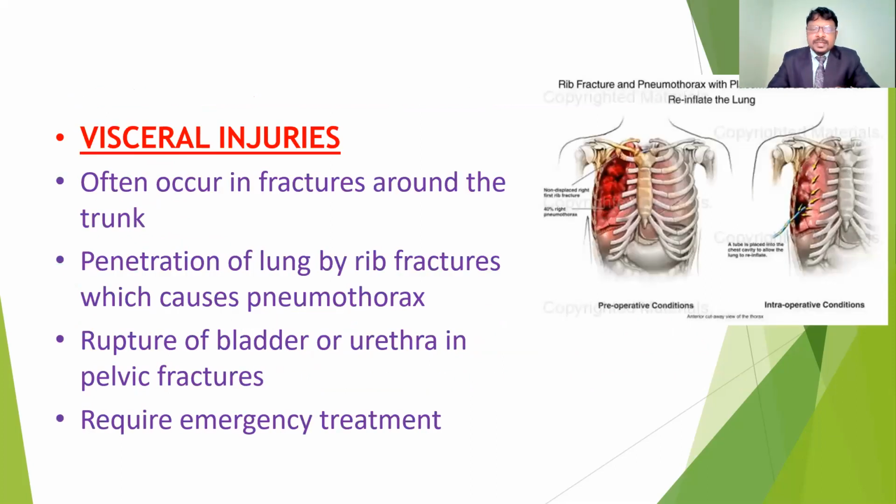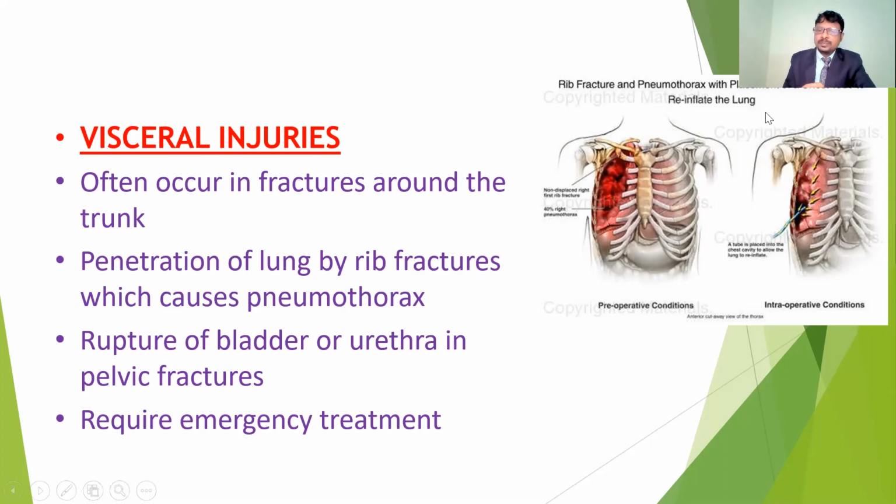Another complication is visceral injuries. Especially after fractures, if the fracture fragments pierce into the organs, we have a chance to get visceral injuries. These are most commonly seen with any injury around the trunk, especially the rib cage. If any ribs are fractured and pierce into the lungs, it may give a pneumothorax. Depending upon the involvement, they may get complications.